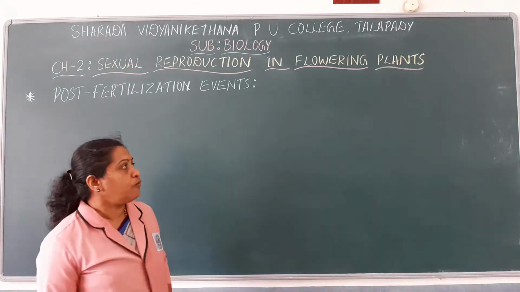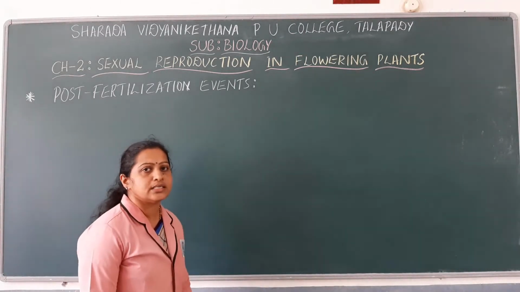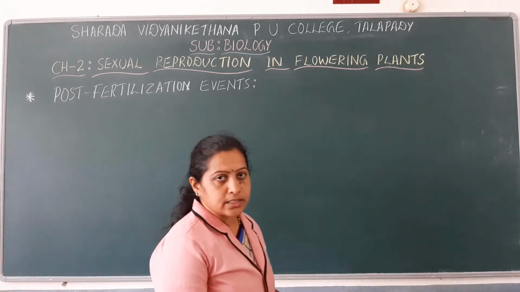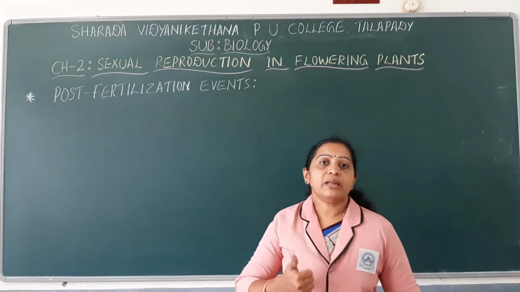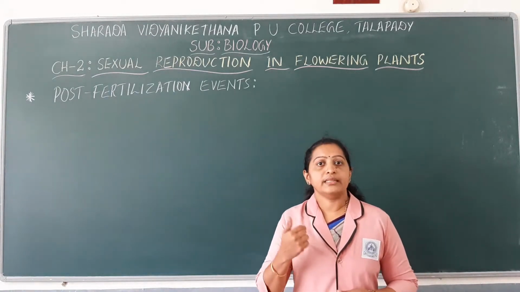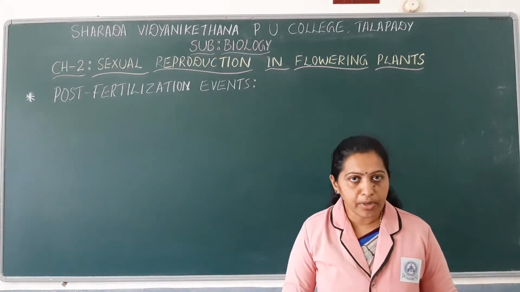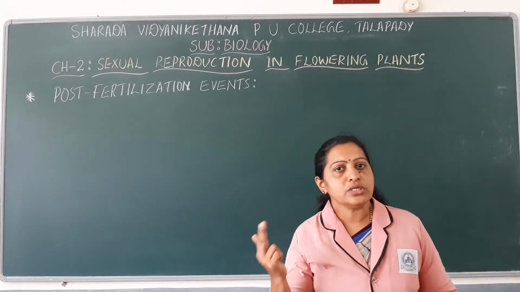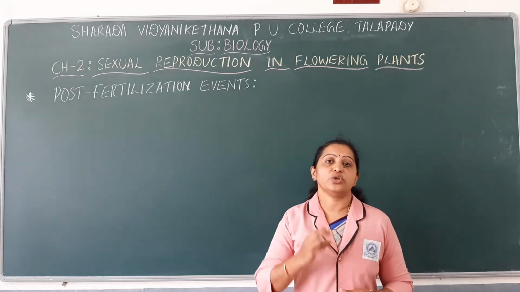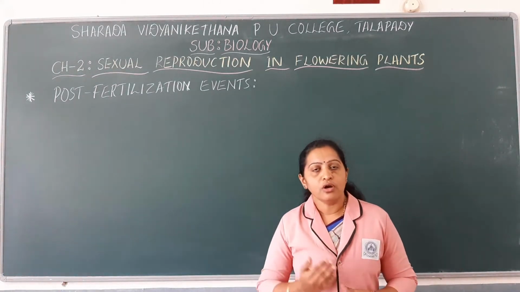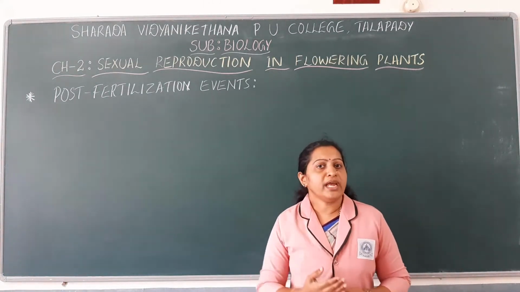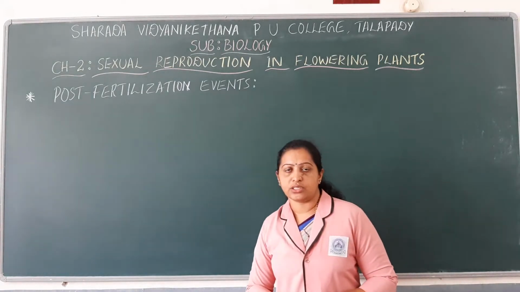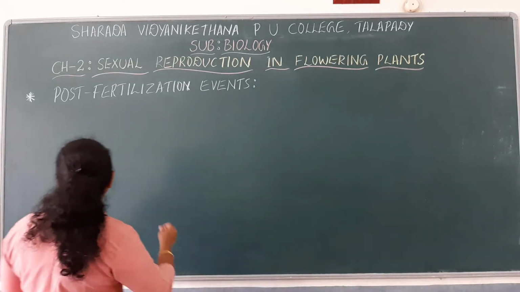First we will note down what are those post-fertilization events that occur in angiosperms. During post-fertilization there is development of endosperm, there is development of embryo, transformation of ovule to seed, and transformation or maturation of ovary to fruits. So these are the four main phases or events that occur during post-fertilization.